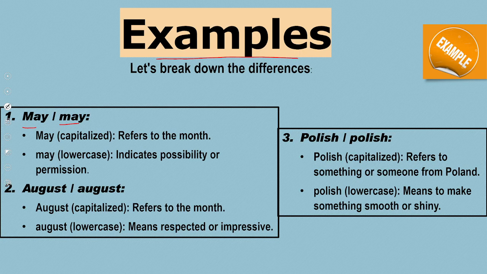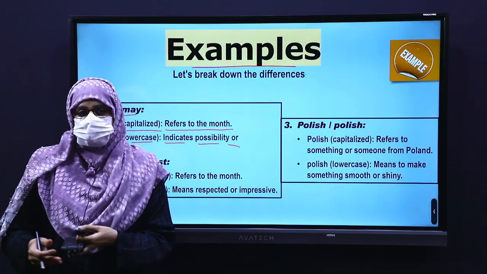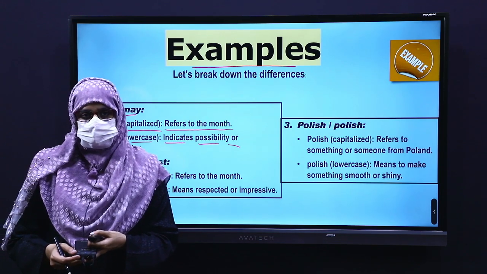May. So, in this word, if M is capitalized, it refers to the month. And in this word, if M is lowercase, it indicates possibility or permission. For example, if I say, I may do that, or my birthday is in the month of May. Can you see the difference?